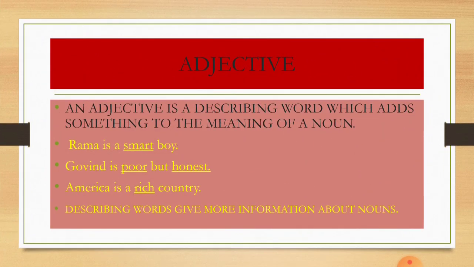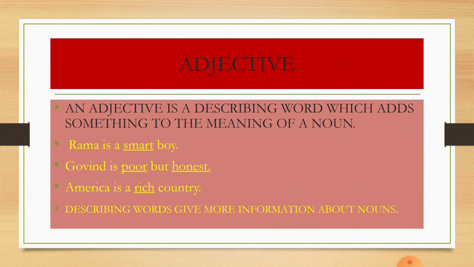Students, what is an adjective? An adjective is a describing word, a word that describes, which adds something to the meaning of a noun. You can say it is a describing word, or you can also say that it is a word which adds something to the meaning of a noun. So, some addition of information is done to a noun, and any such word which adds to the meaning of a noun is known as an adjective.